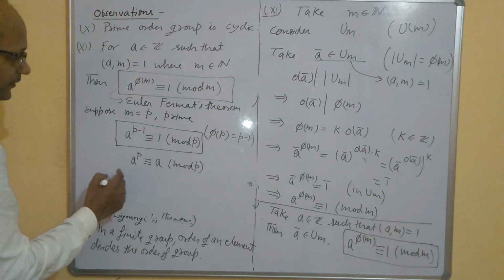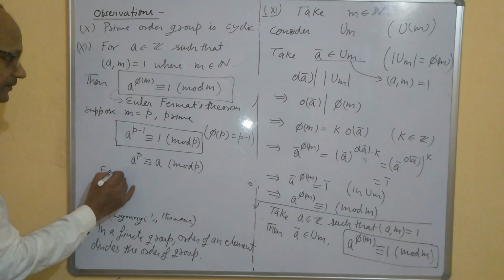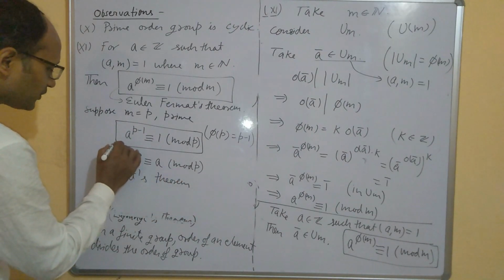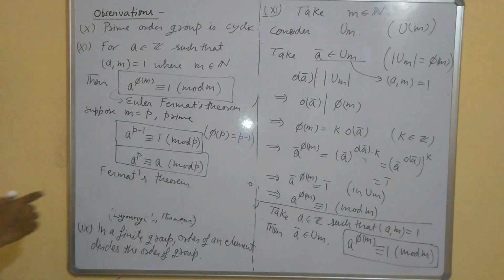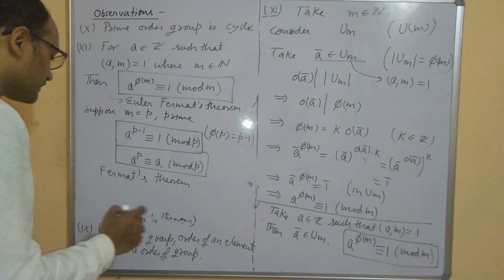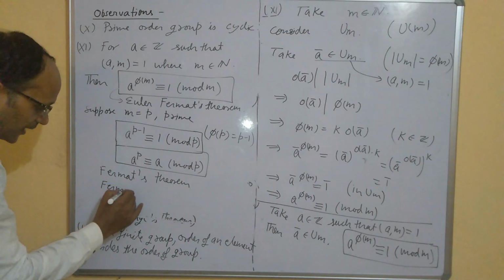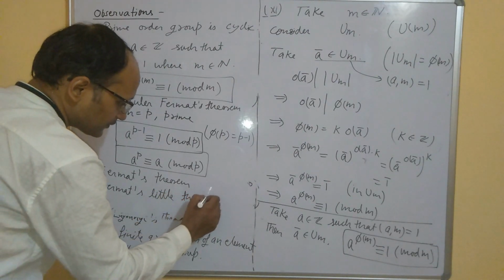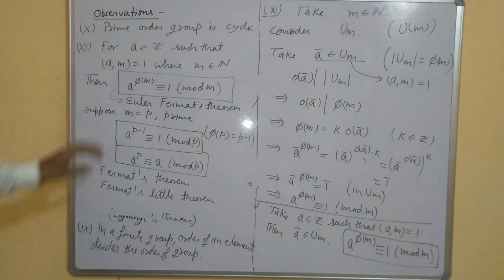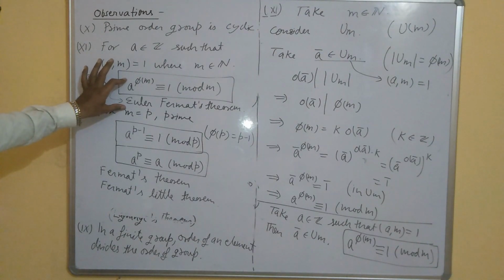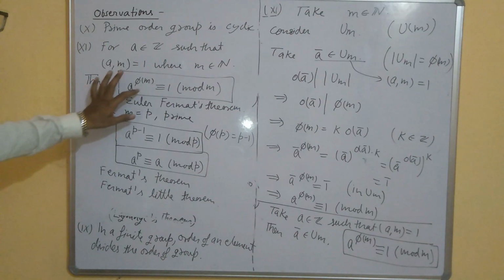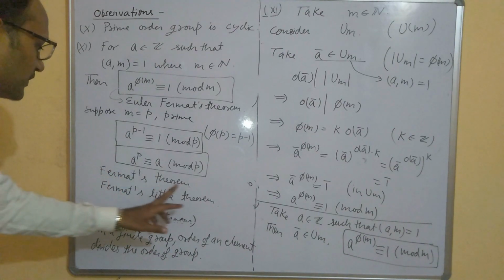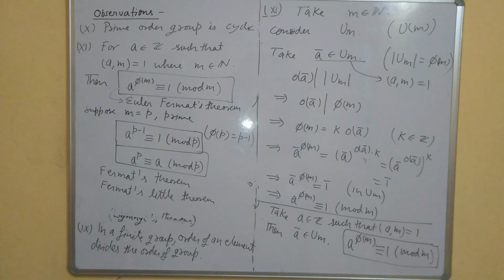And this result is called Fermat's theorem, or some people also call it Fermat's little theorem. Let me write it also. Fermat's little theorem. So this is the Euler-Fermat theorem, or Euler's theorem, some people call it. If you take m as a prime p, both the statements are equivalent. So any one of these you may call Fermat's theorem or Fermat's little theorem.